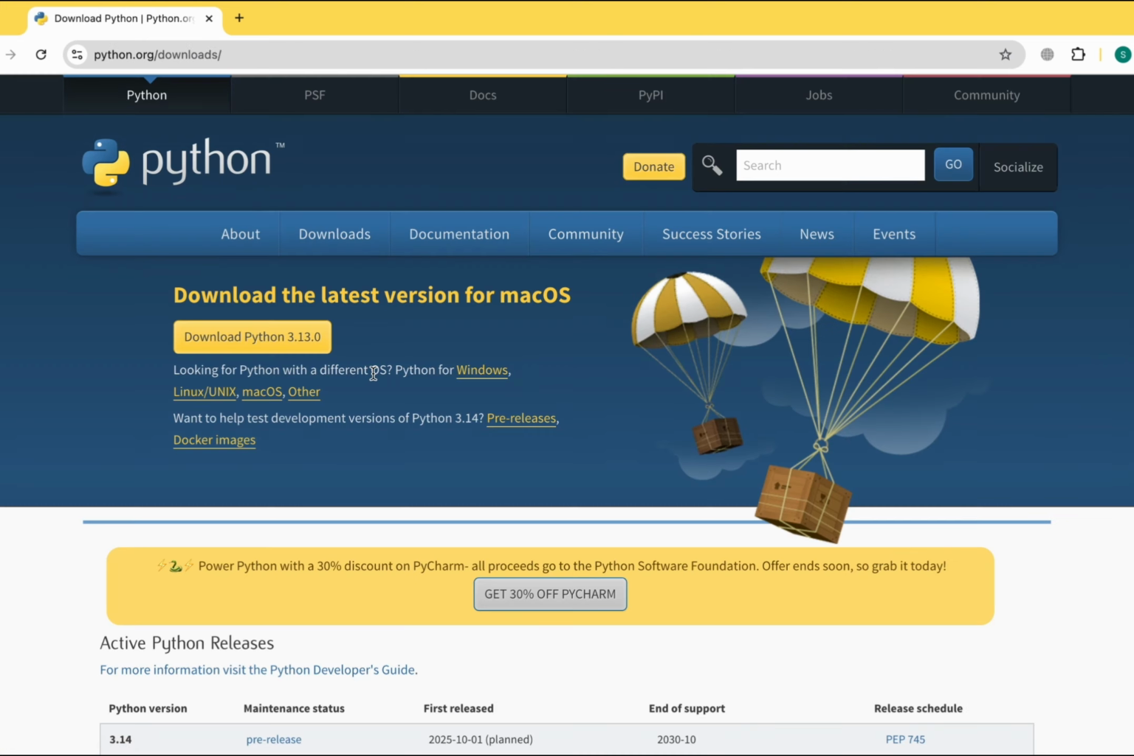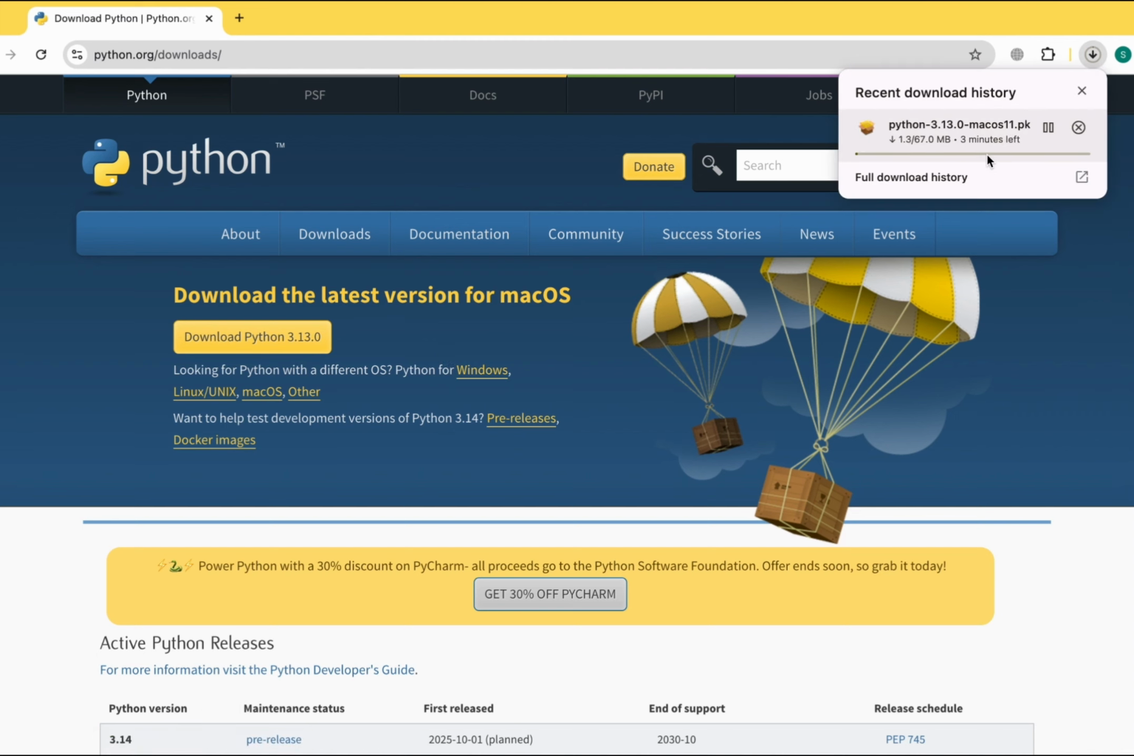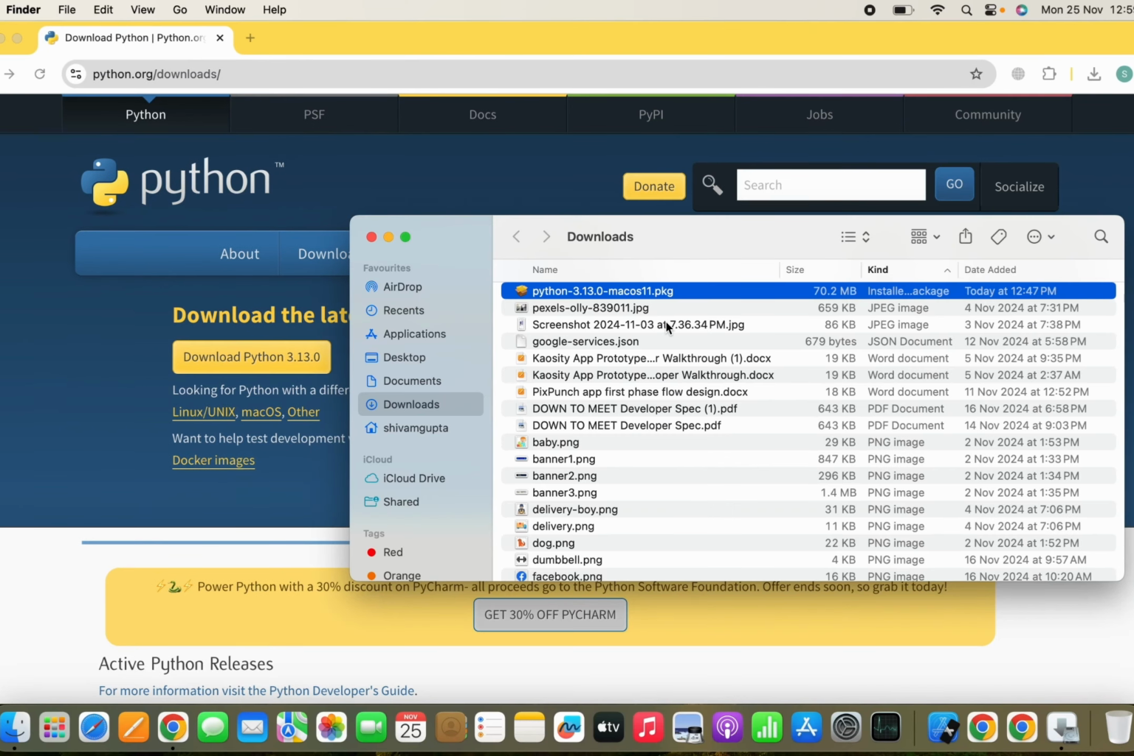So I will directly move to the Python website, and here you can see that it tells me to download the latest version for macOS. But if you are using Windows, Linux, Unix or anything else, you can simply switch it from here. Now I am using a Mac, so I will simply download Python from here. It is downloading this pkg file, so wait for a few seconds. Our file has been downloaded.